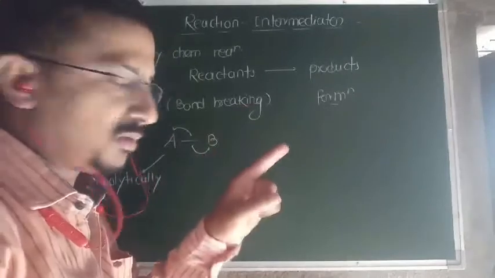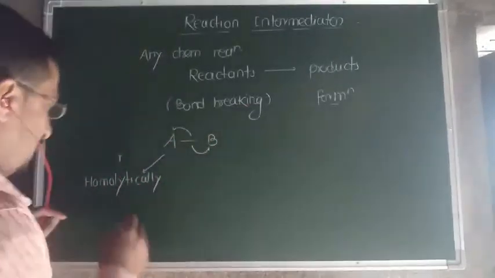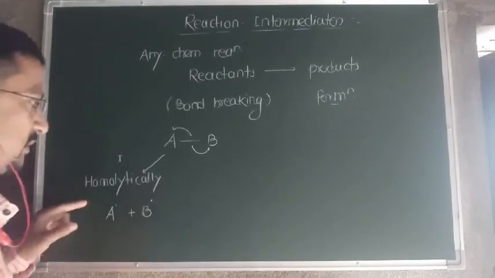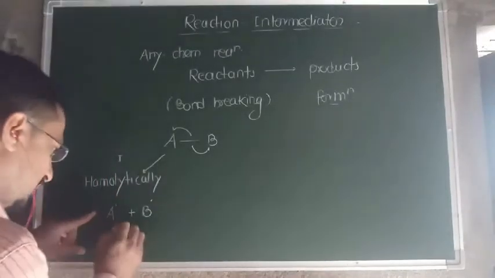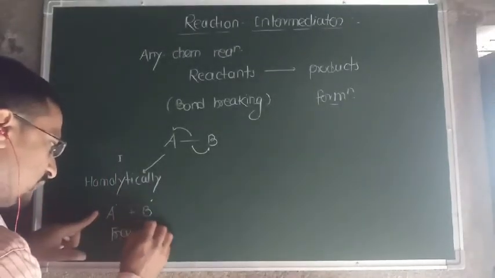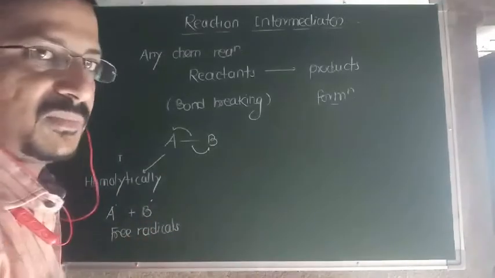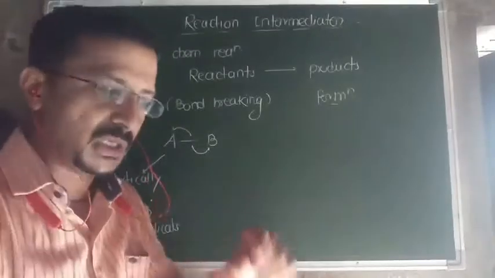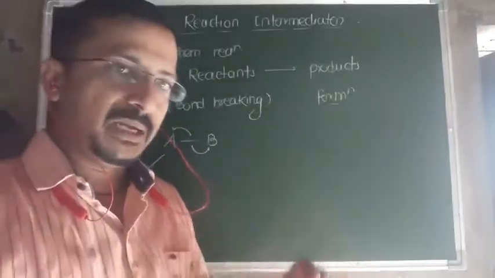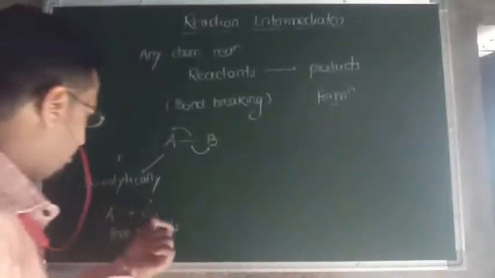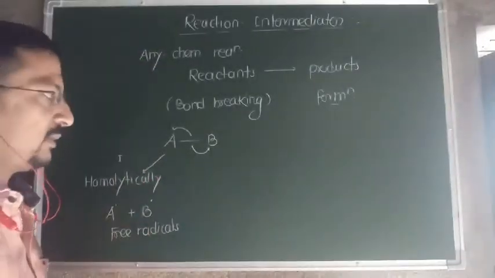A acquires one electron and B acquires one electron, resulting in the formation of A dot plus B dot. These are termed free radicals. This is the case in which a bond is broken by equal distribution of electrons to each species, and both get one electron. They are called free radicals.